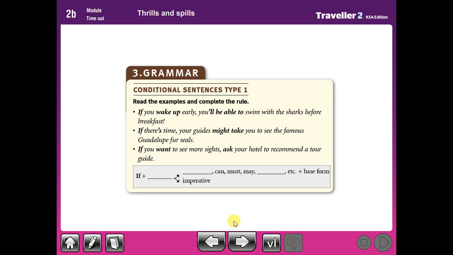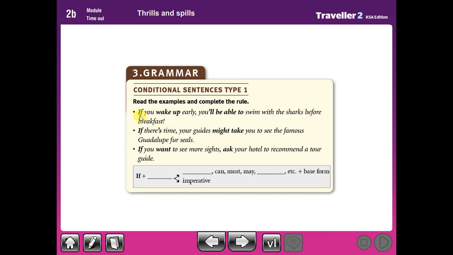We should first know that "if" is the conditional particle, followed by the conditional verb to get the main sentence, or the result sentence. Here we have: if you wake up early, you will be able to swim with the sharks before breakfast.